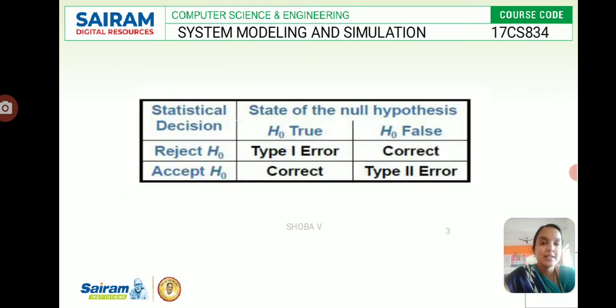So this is a statistical decision and the state of the null hypothesis, whether the hypothesis is true or false. Once we see the statistical decision, either reject or accept, based on this we can come to know which type of error has occurred.